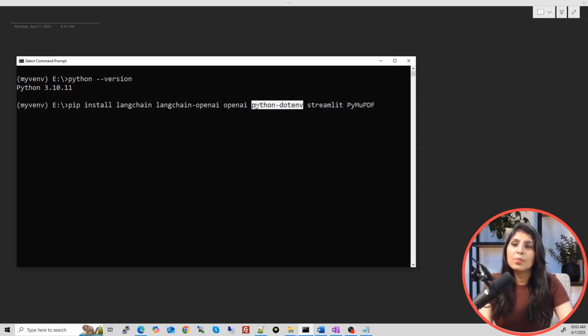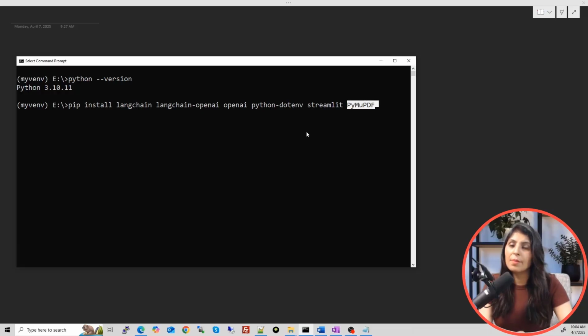And then we are importing this module because this will help us to load the environment variables. I'll show you how and where we are using it. We are installing the Streamlit package because the front end, the UI which we are going to use today, is from Streamlit, and then we need this module because it is needed to read the text from the PDF file. So remember, I have shown you how to upload your CV which is in PDF format, and then to extract information from that PDF file. So for that we need this module.